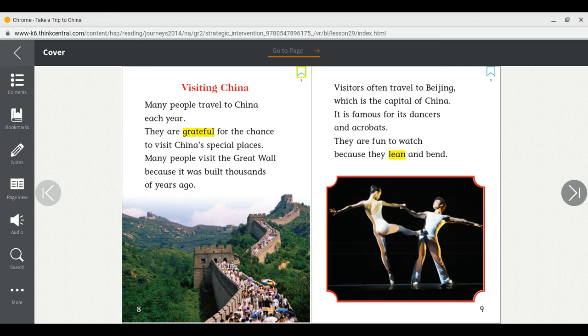Visiting China. Many people travel to China each year. They are grateful for the chance to visit China's special places. Many people visit the Great Wall because it was built thousands of years ago. Visitors often travel to Beijing, which is the capital of China. It is famous for its dancers and acrobats. They are fun to watch because they lean and bend.